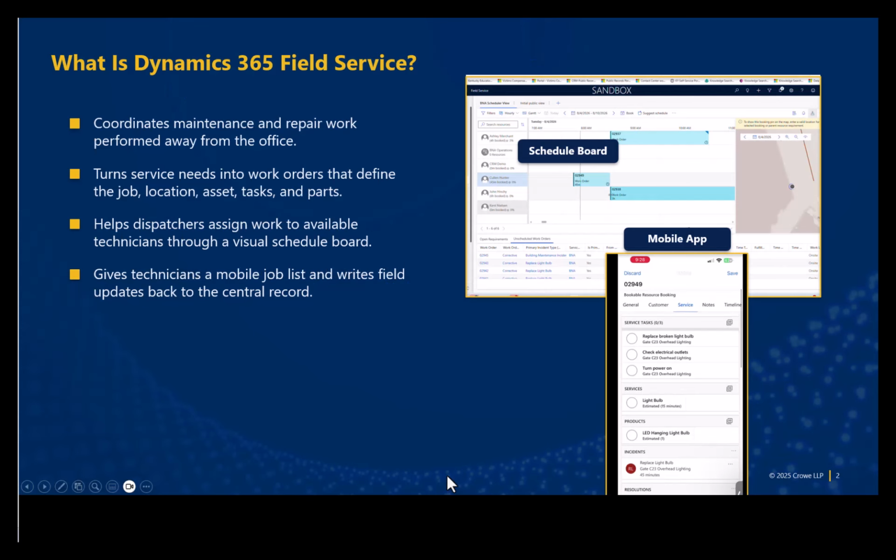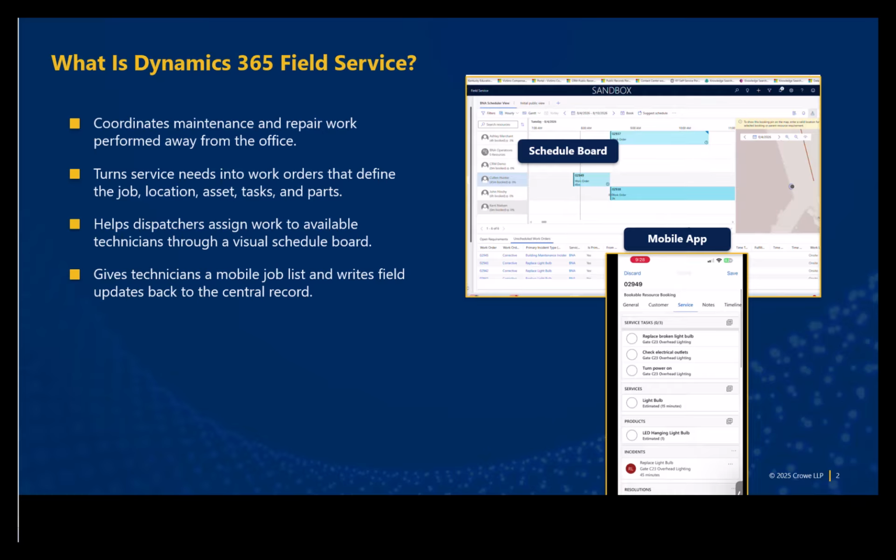Put simply, Dynamics 365 Field Service helps organizations coordinate work that has to be performed away from the office, such as an installation, inspection, maintenance task, or repair. Think of the familiar repair technician scenario. A problem is reported, a central team creates and schedules the work, the technician receives the job on the phone or tablet, and the results are recorded back into the same coordinated system.